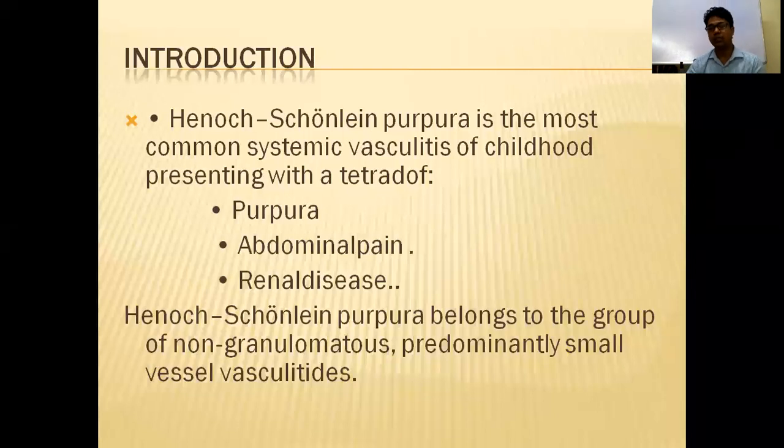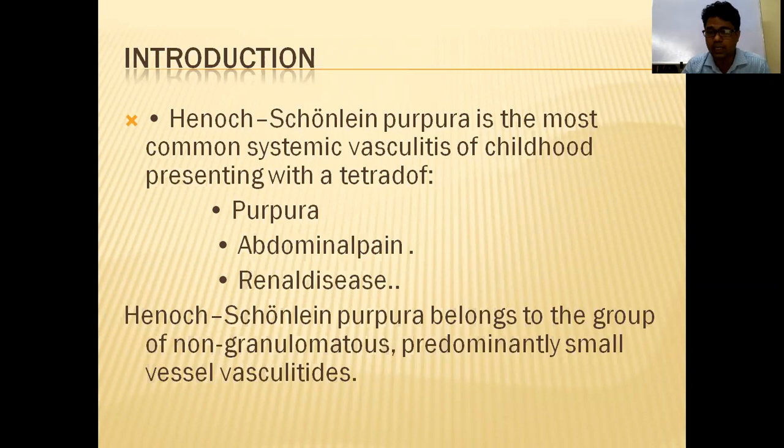Tetrad features means why tetrad features? Now these small vessels are supplying skin, joint, then your mesentery, and kidney. When skin vessels are involved, you will get rash. When mesenteric vessels are involved, you will get abdominal pain. When kidney vessels are involved, you will get renal disease. One more is joint. So the tetrad of Henoch-Schönlein purpura is rash, arthritis, abdominal pain, and nephritis. That is your tetrad.